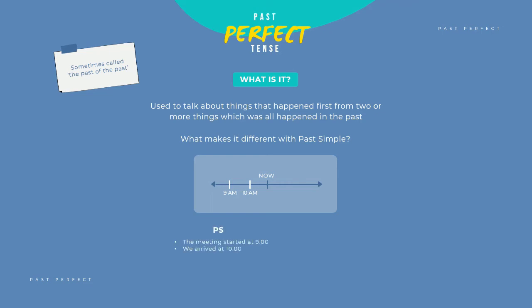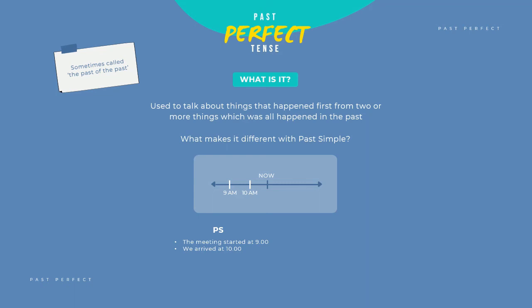So, if we look at these sentences, we could say "the meeting started at 9," okay? This is one sentence right now. Here's another sentence. "We arrived at 10." Now, right now, this is not past perfect.